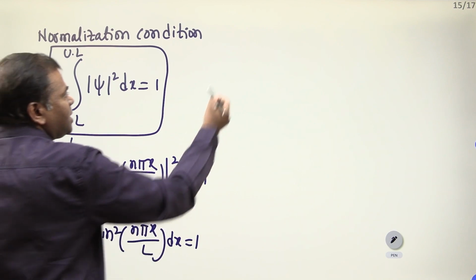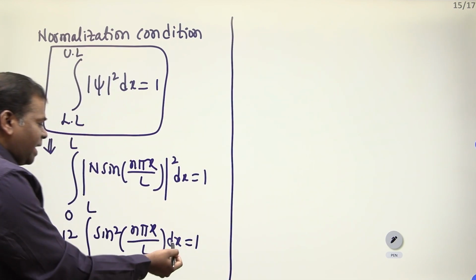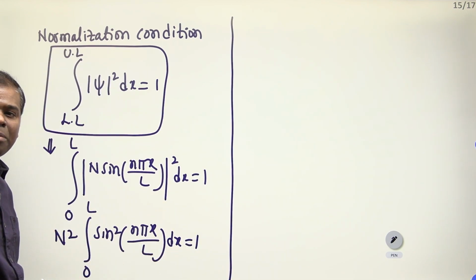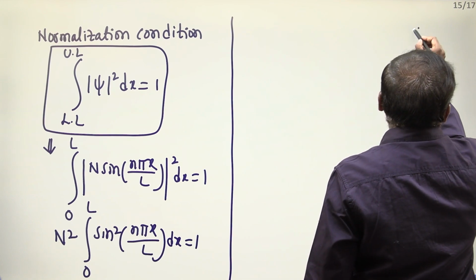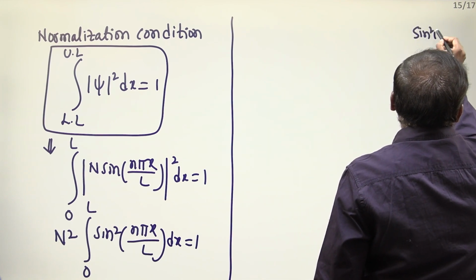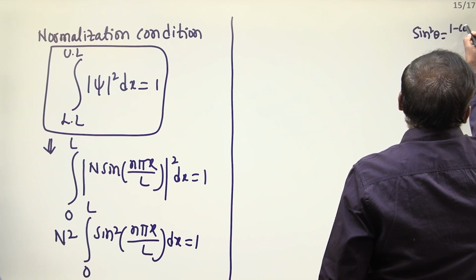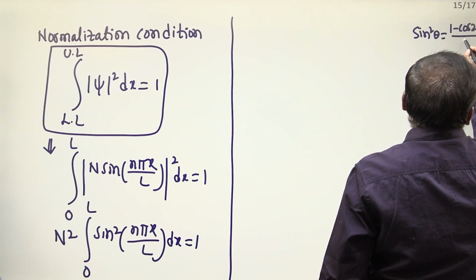Clear? Right. Now integral sin square dx, there is no direct integration formula. That's why we have to change: sin square theta is equal to 1 minus cos 2 theta by 2.